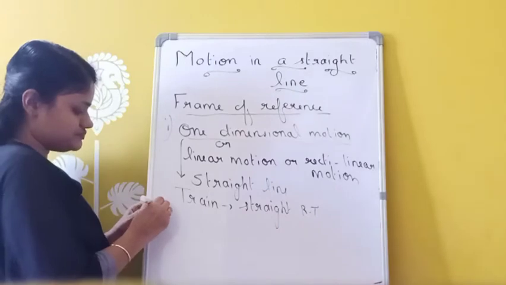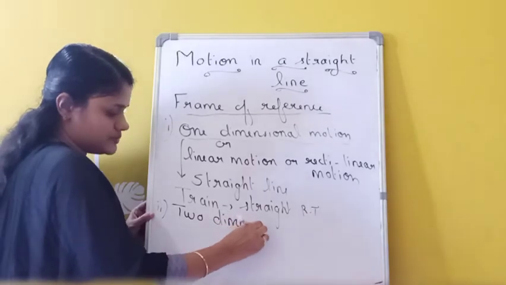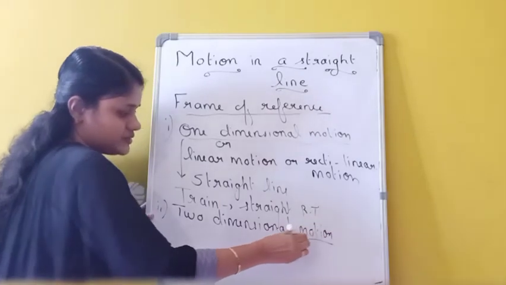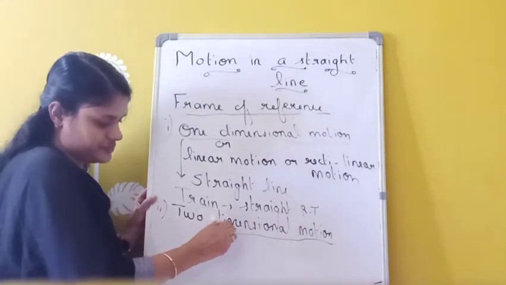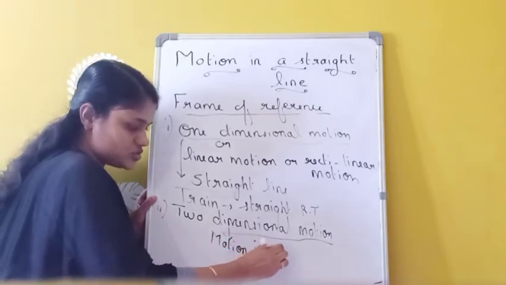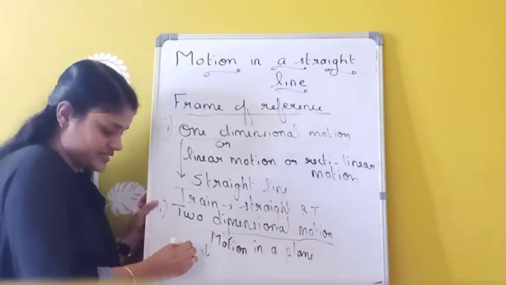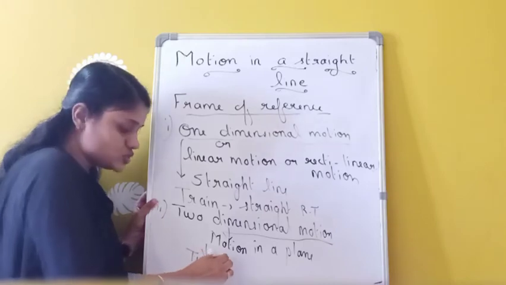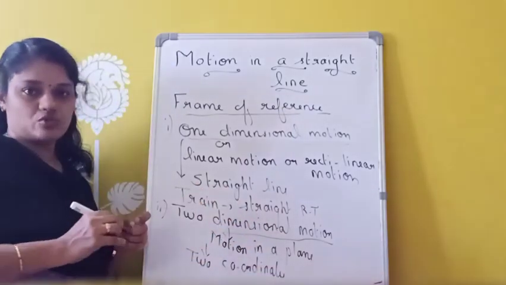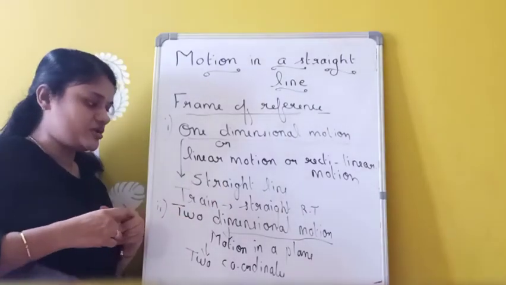Then second one is two-dimensional motion. That means motion in a plane. Motion in a plane can be considered as two-dimensional motion. Here it needs how many coordinates? Two coordinates. So this body requires two coordinates to specify its motion. In the case of two-dimensional motion, that body requires how many coordinates? Two coordinates to specify its motion.